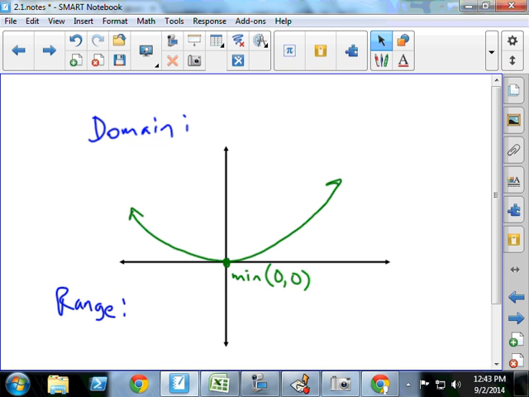Remember what domain and range are. They're all the y's, all the x's. The domain includes 0. This thing probably goes through the point 2, 1. So the domain also includes 2, right? This thing probably goes through the point 3 something. Oh, I put the parenthesis in the wrong place. But it goes through 3 something.